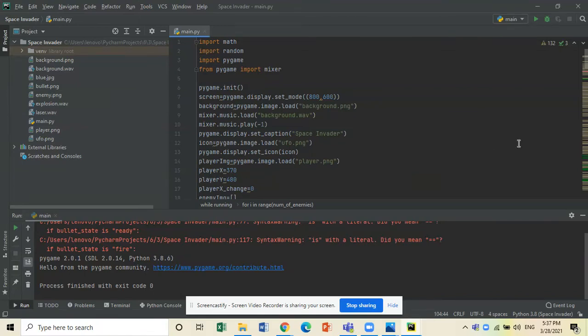My name is Sajini and I have created a Space Invader game in Python. Let's view the game!